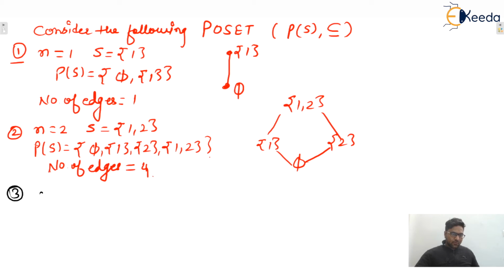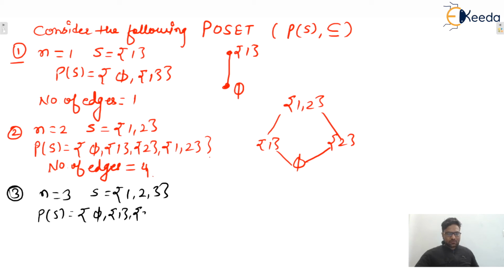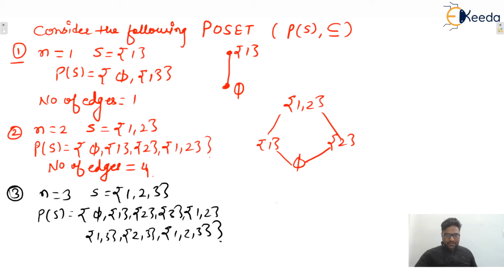Let's say n value equals to 3. So let's say S contains 3 elements, 1, 2, 3. So power set will contain 8 elements, because this set contains 8 subsets: phi, 1, 2, 3, then 1 comma 2, then 1 comma 3, then 2 comma 3, that is 1, 2, 3. Isn't it? So yes, we can see here what will be the Hasse diagram.